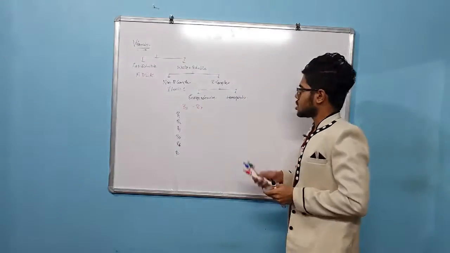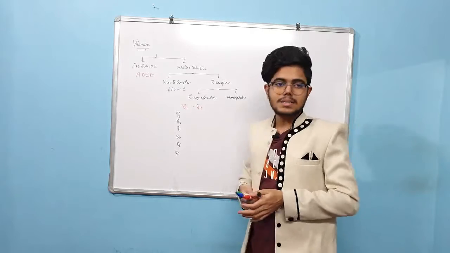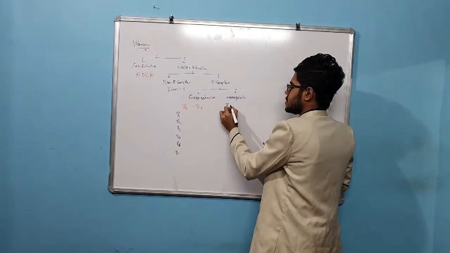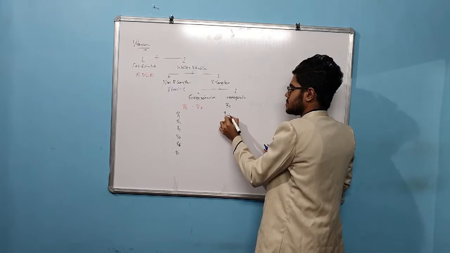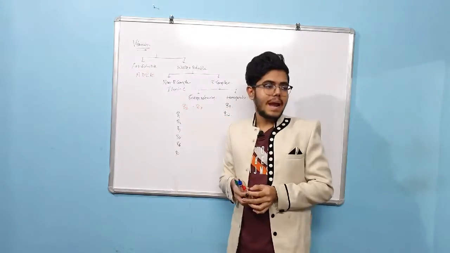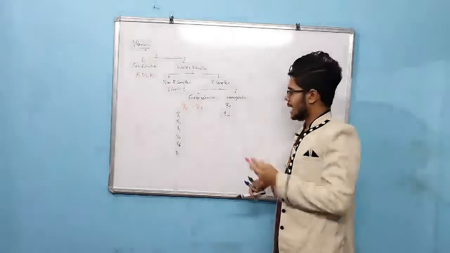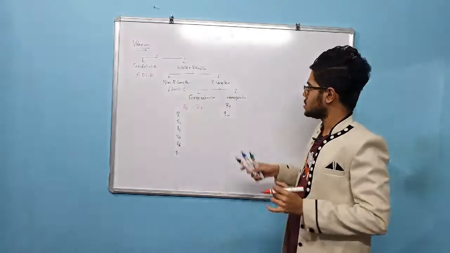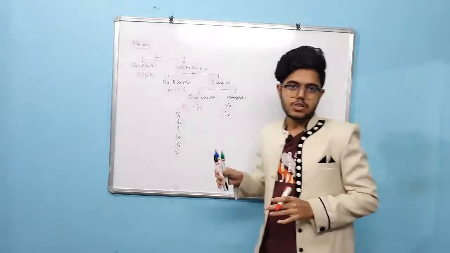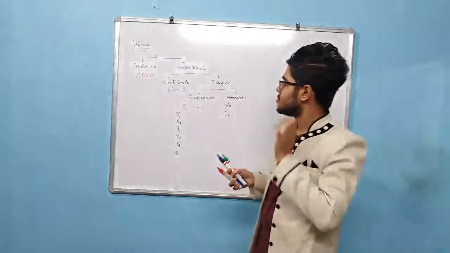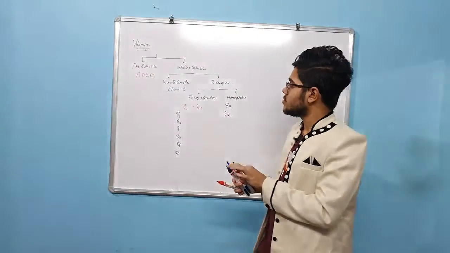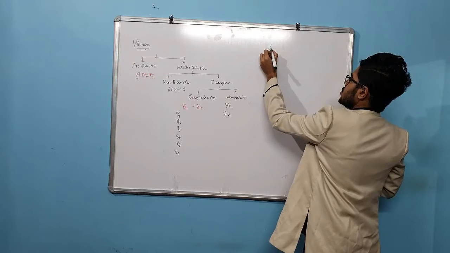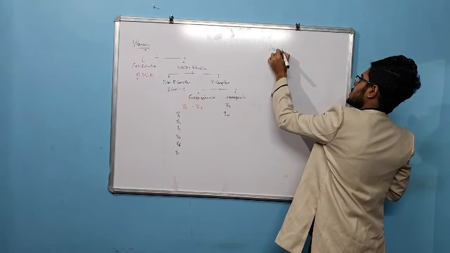Now talking about hemopoietic, it has two important vitamins: B9 and B12. B9 is folic acid and B12 is cyanocobalamin. This is about the vitamin introduction. Now let's talk about the fat soluble vitamin, that is vitamin A. I'm writing here vitamin A.